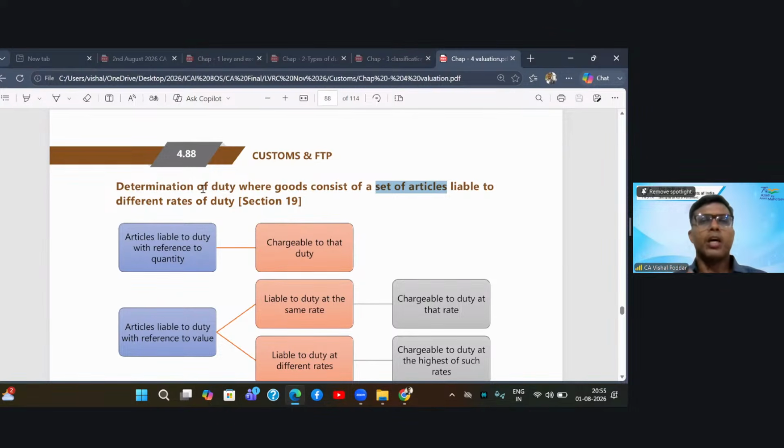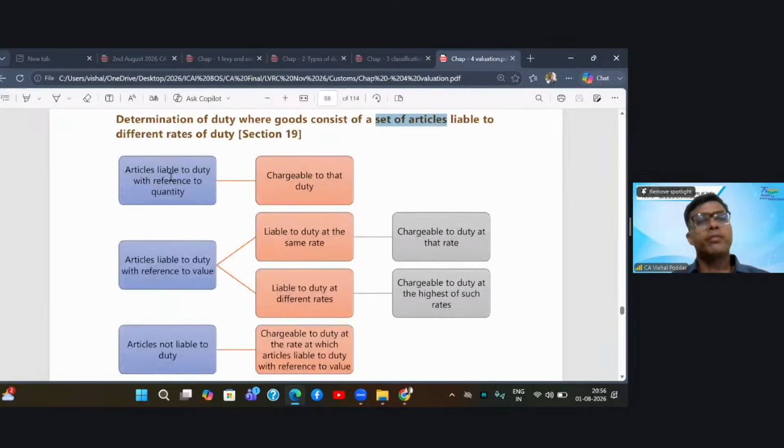Now in this case, how will you find out the customs duty when the import is happening of a set of articles? So what we were calling there composite and mixed supply, that is, you are supplying two or more things together as a package, here they have used the word set of articles. Now, if these articles are liable to different rates of duty, then only there is a problem. If all are liable to the same rate of duty, we have no problem. We'll take the 500 value multiplied by the rate, which is the common rate. But if that is not the case, then how do you find out the customs duty?